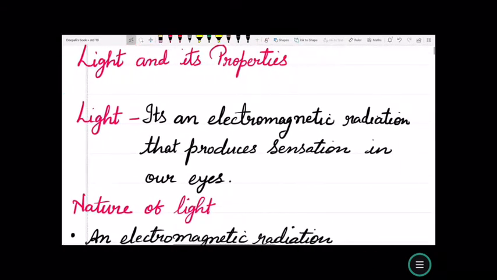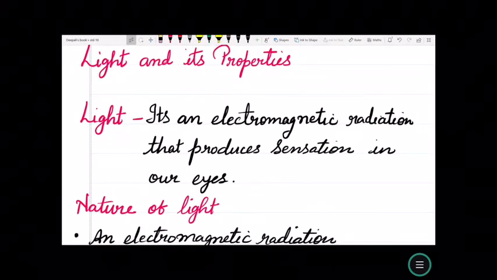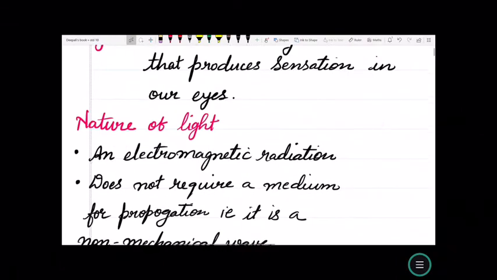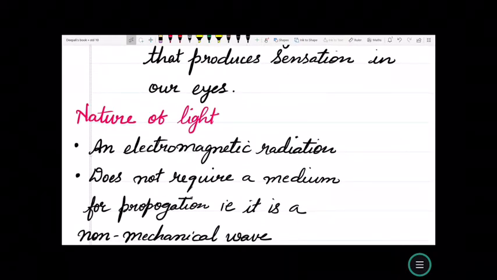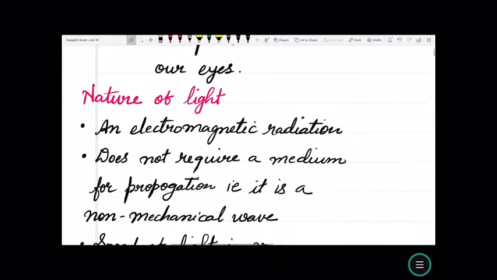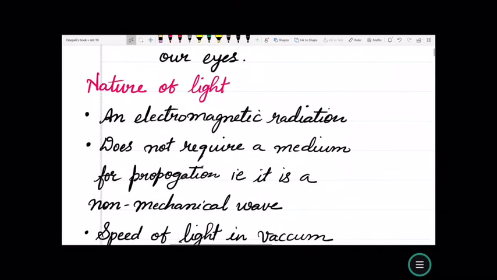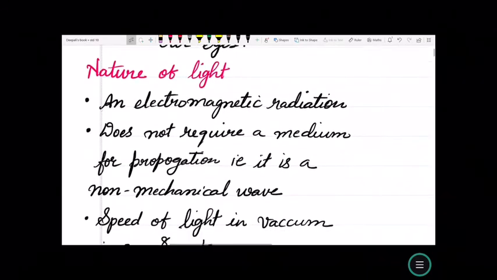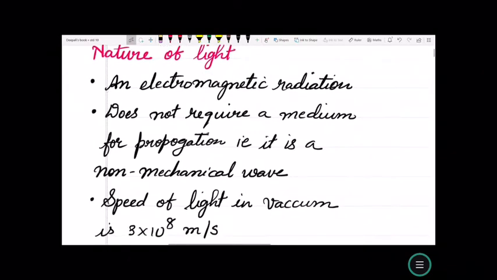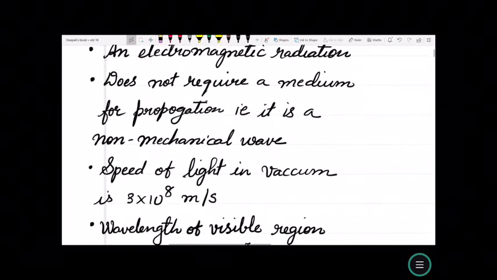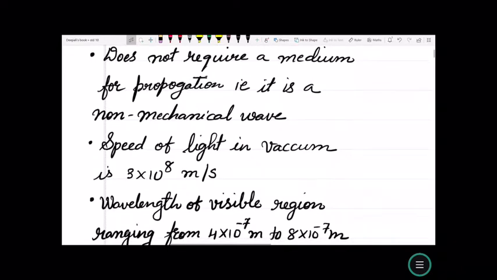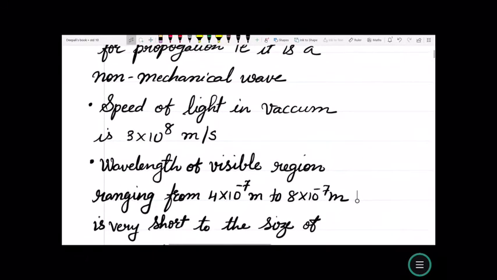Light is an electromagnetic radiation that produces sensation in our eyes. What is the nature of this light? A light wave is an electromagnetic radiation. It does not require a medium to propagate, that is, it is a non-mechanical wave. Speed of light in vacuum is 3 × 10^8 meters per second.